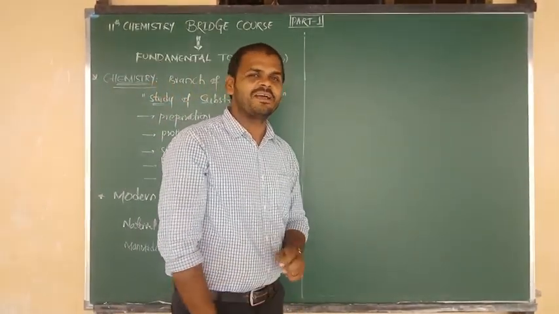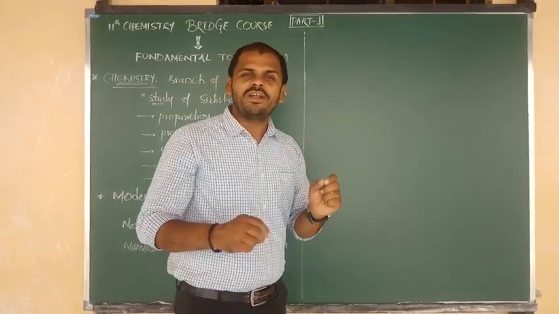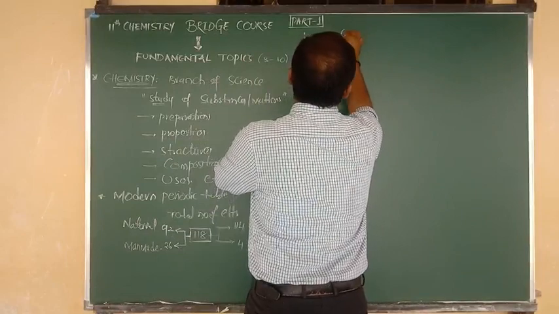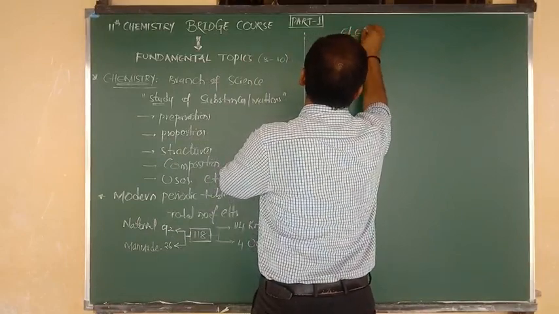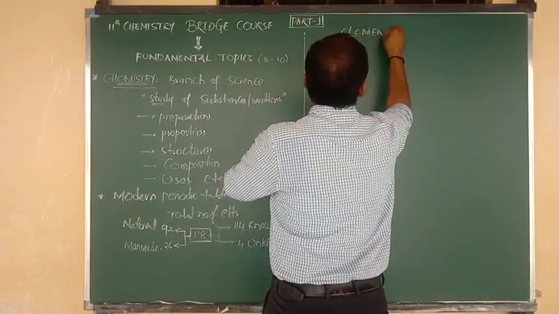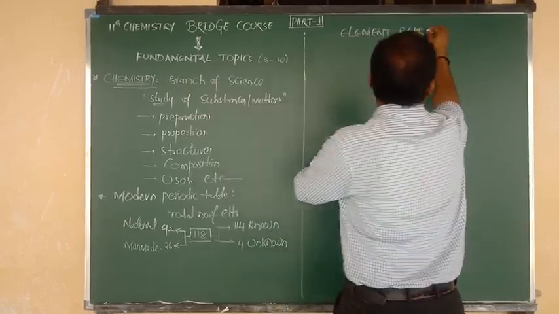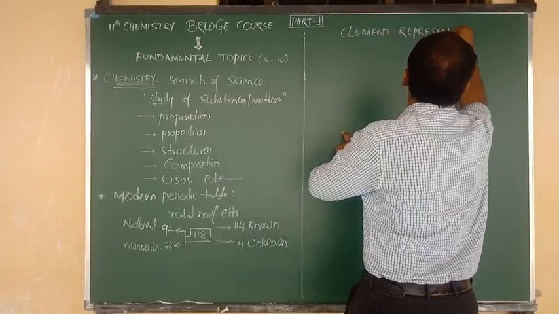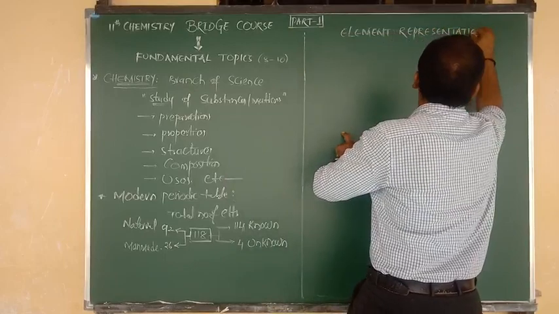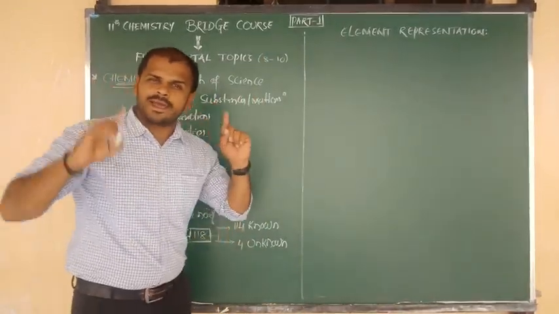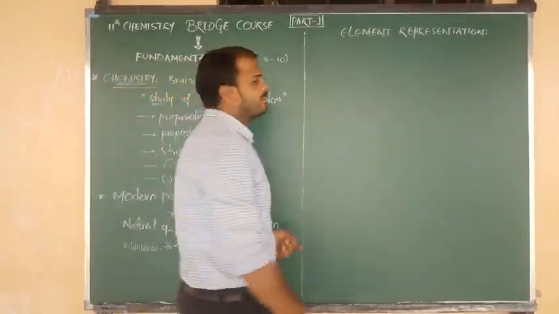Okay, yeah. Now I am going to start fundamental topic number 1, that is the information about the element representation. Right. So how to represent an element, that is question number 1.